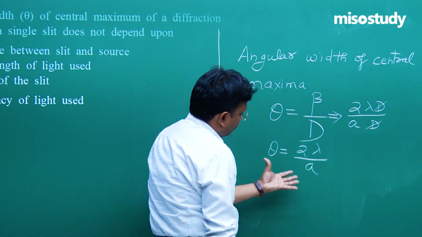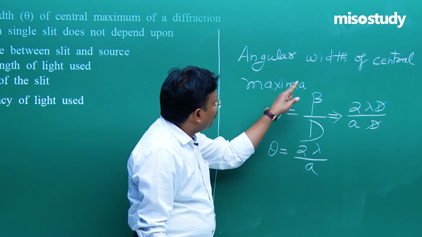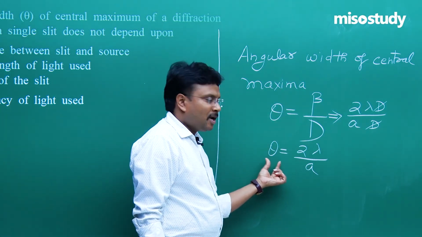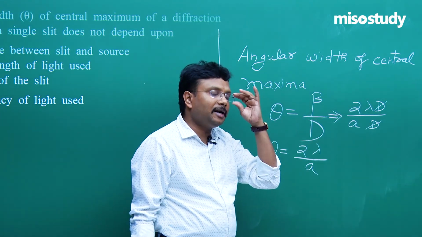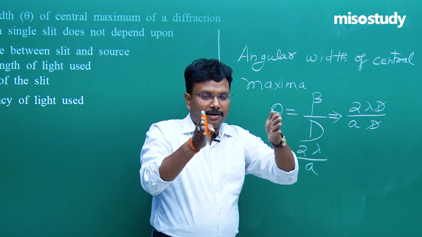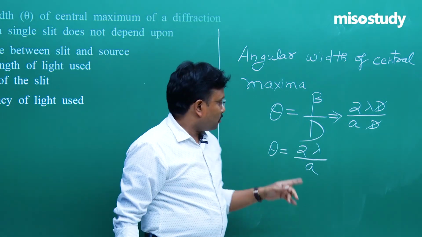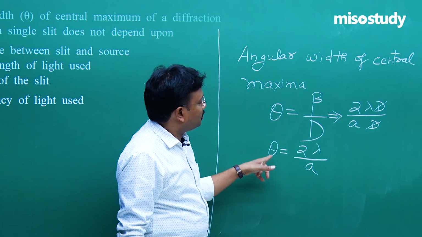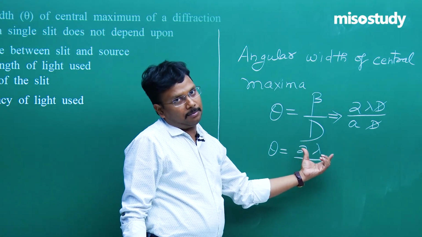Now what is very much clear from this particular aspect? It is clear that the angular width theta is totally independent of capital D. And what is capital D? Capital D is the spacing between the screen and the slit, fine. So this angular width has nothing to do with the capital D term, fine.